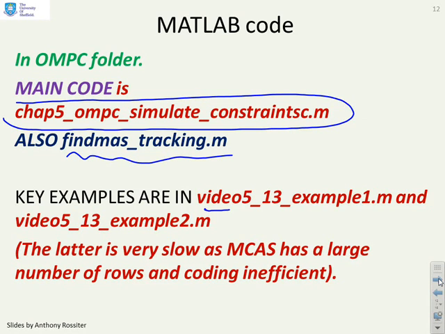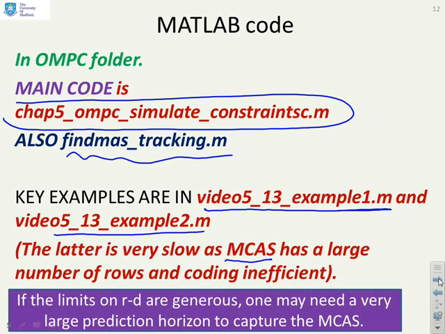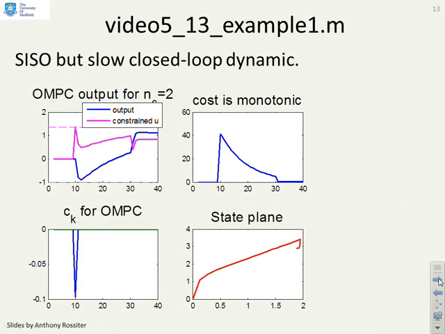We've done two examples for you to look at for this video, video 5.13 example 1 and 5.13 example 2, but you are warned that this second one is very slow. It can take a minute or 2 minutes, so if it seems to be doing nothing, just be patient, and that's because the algorithm for finding the admissible set is just not efficient enough. Okay, so these are the results that you'll get out of video 5.13 example 1.